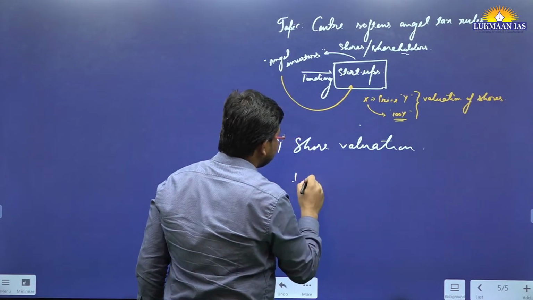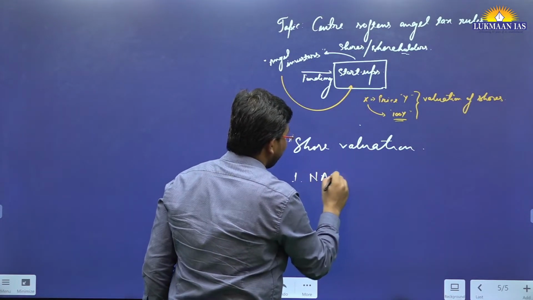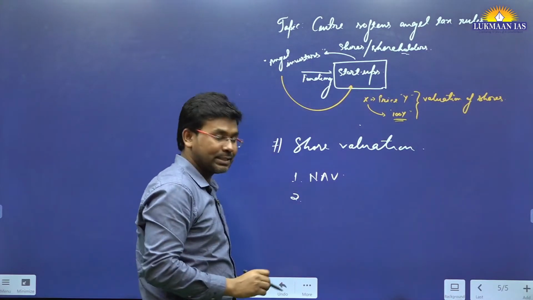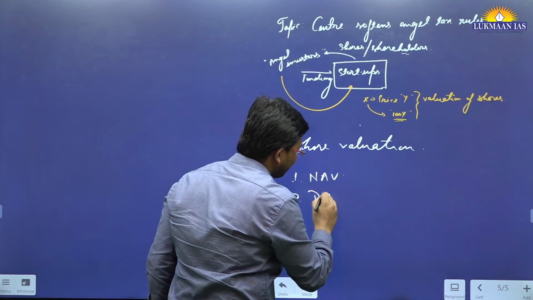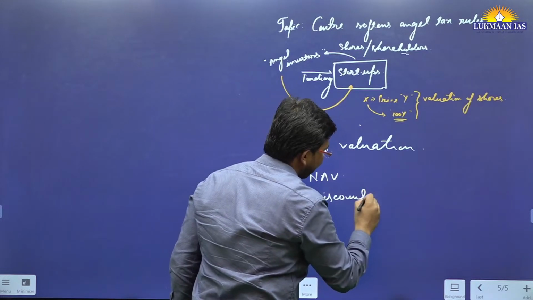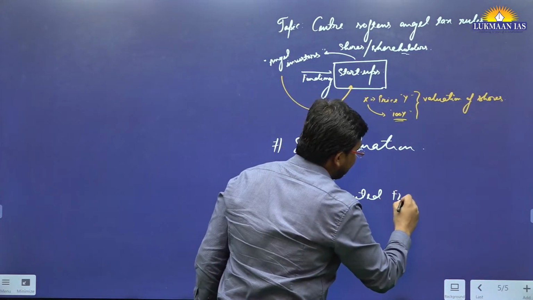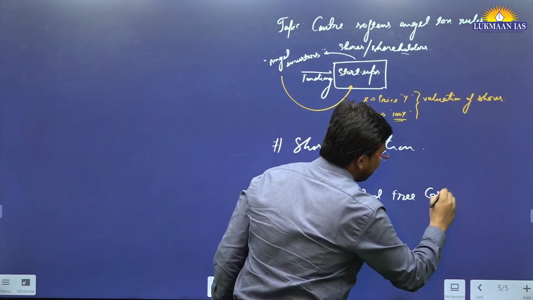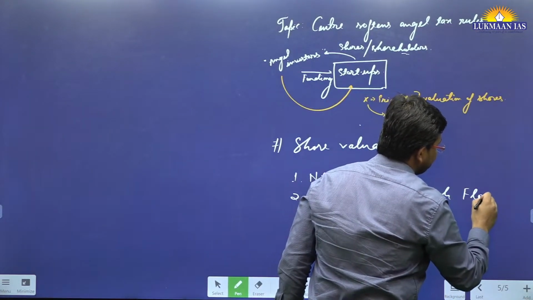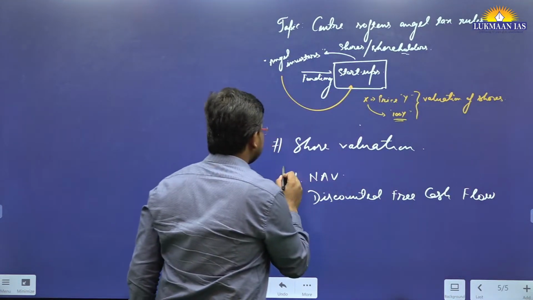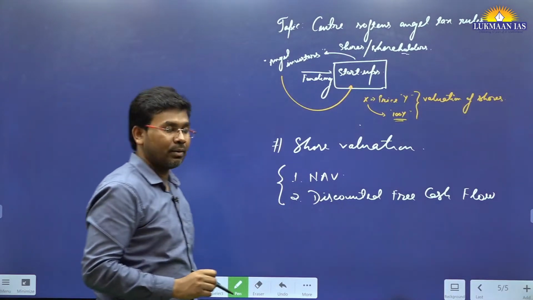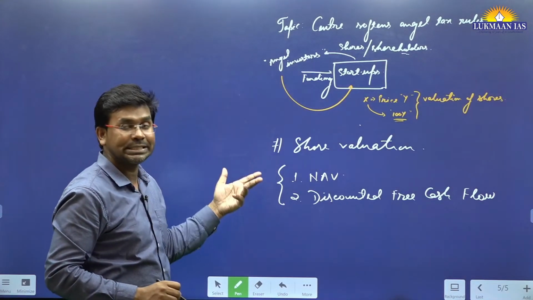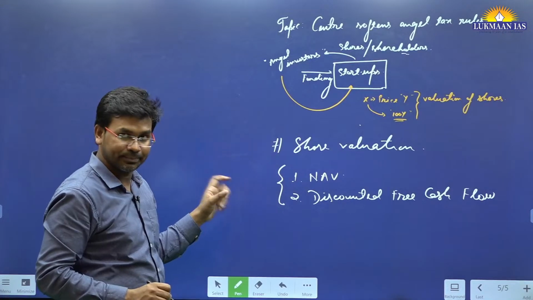One of the methods they follow is the net asset value method. Second is the discounted free cash flow method. So these are the methods that are followed for doing share valuation of these startups.